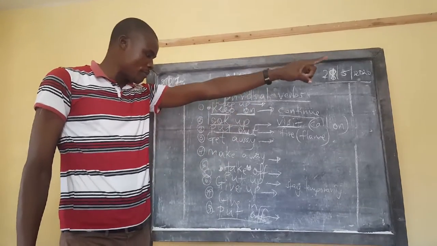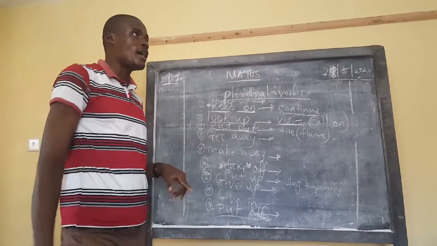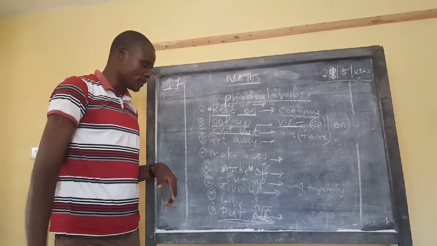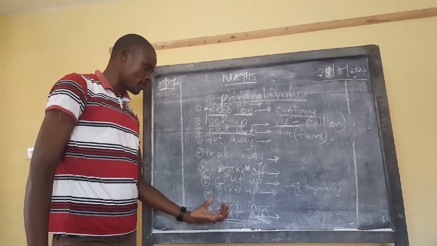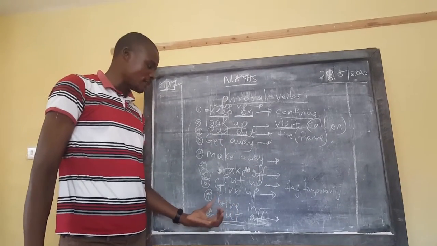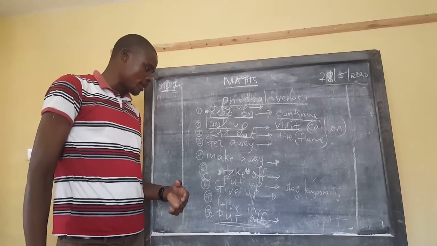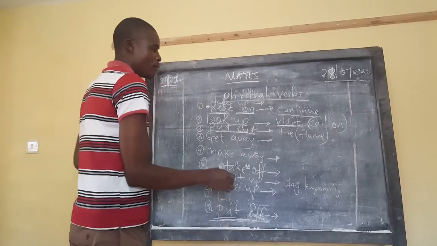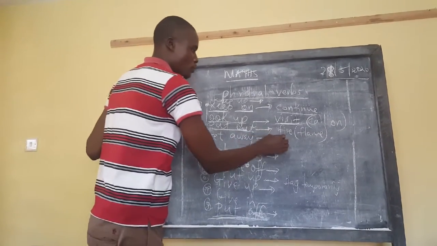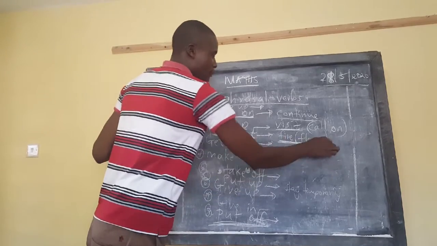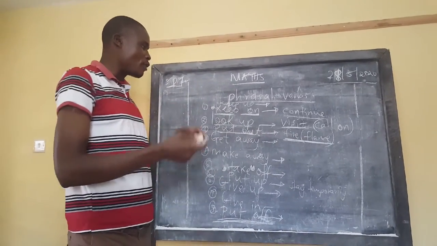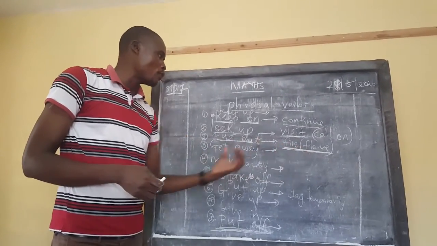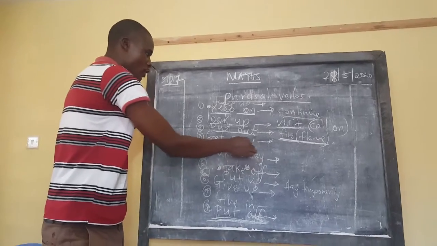You can put off a switch. And again, put off can also mean something different. When we talk of put off, it can also mean to faint. When somebody has fainted, you can say somebody is put off. But in a number of ways, put out is used to show extinguishing a flame that is burning. Like when a house is on fire, the fire brigade will come to put it out.